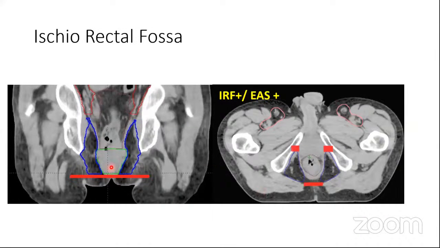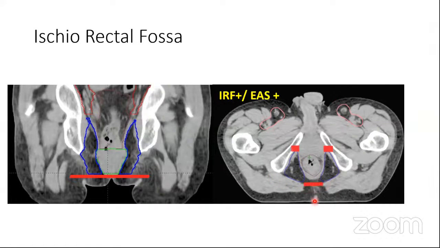So the ischiorectal fossa is going to be below the pelvic diaphragm. Here you will have the levator ani muscle, which is going to come and join the external anal sphincter. So this is going to form the roof of the ischiorectal fossa. Here we'll have the obturator internus, the levator ani, which is coming and joining the external anal sphincter. This is the roof, and the floor is going to be formed almost by the anal verge. So you can see here, this is the anal verge. So this is going to form the floor. And if you look at the cross sections, anteriorly, you'll have here the obturator internus and the bone, and here you'll have the levator ani, and posteriorly, they're going to be limited by the gluteus muscles.